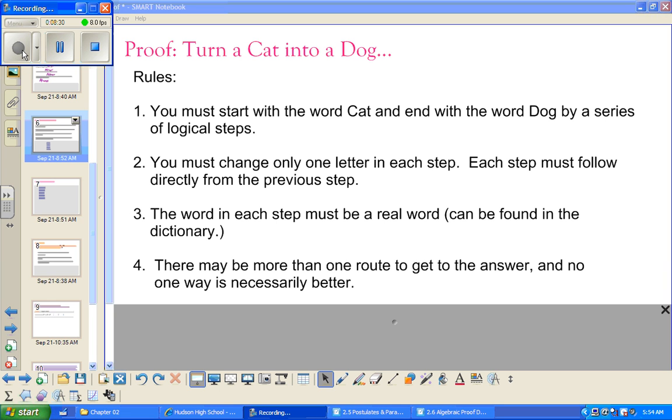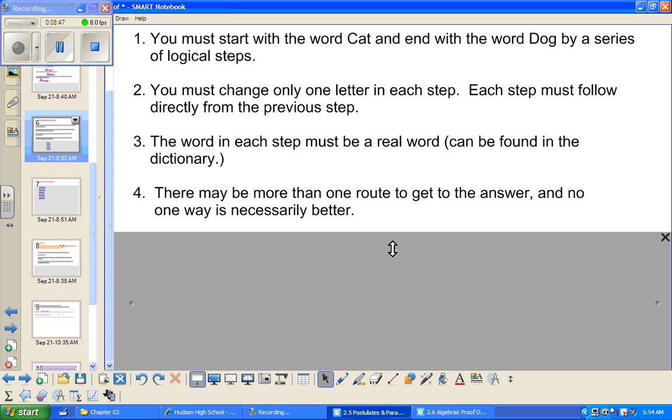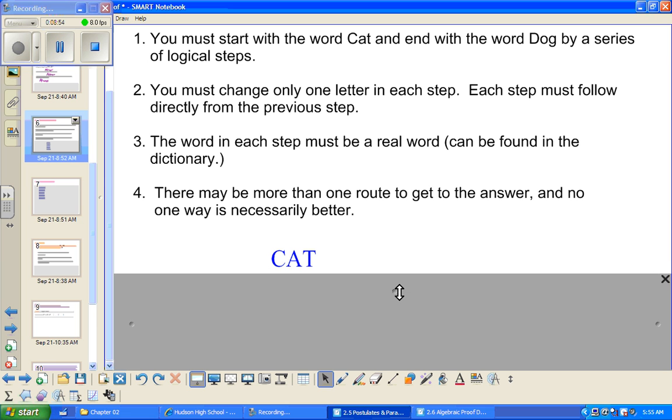So what you need to do is try to do this. Turn the word cat into dog by the rules that I've shown. So pause and see if you can do that. So I'm sure you compared answers and are ready to see mine. There's different ways you could have done this. You have to start with cat. We're turning a cat into a dog.